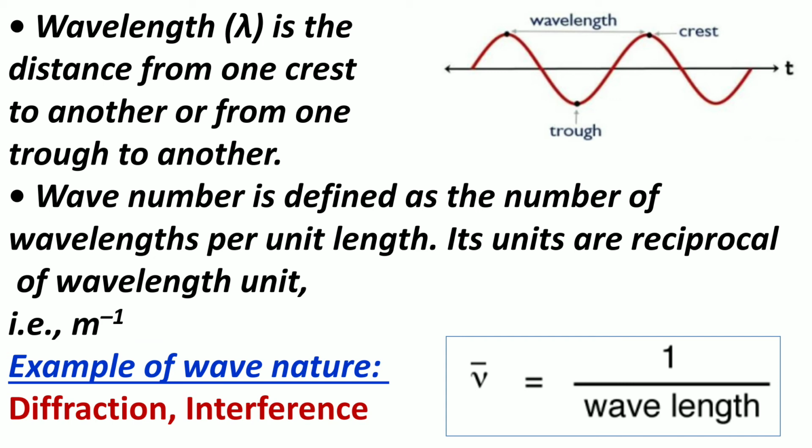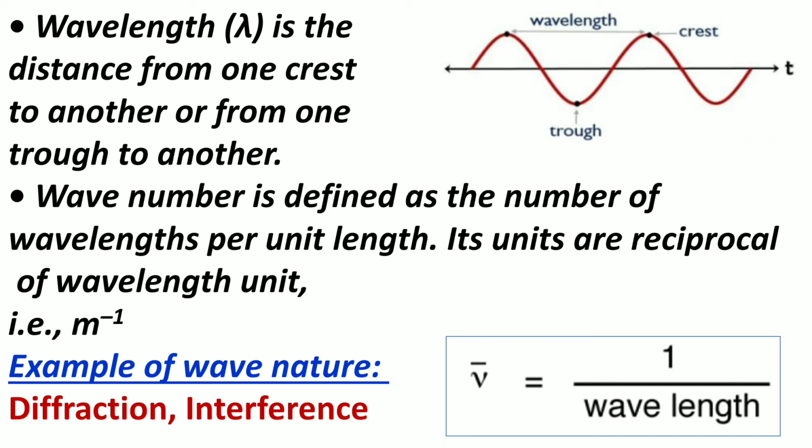What is wavelength? Wavelength is the distance from one crest to another, or from one trough to another. So this is the definition of the wavelength also. In this image you can see that the upper humps are the crests and the lower humps are the troughs, and the distance between two consecutive crests or troughs is the wavelength of the radiation. And the wave number is defined as the number of wavelengths per unit length. Its unit is the reciprocal of the wavelength unit, that is meter inverse.